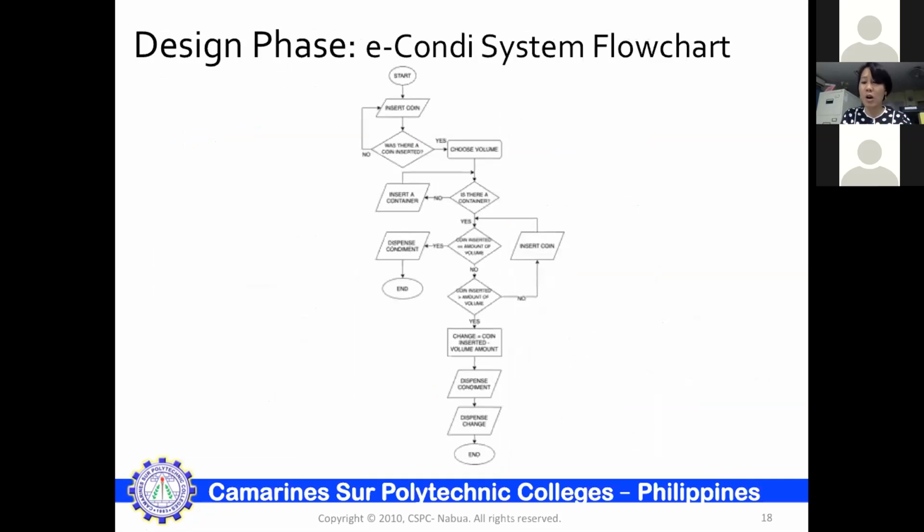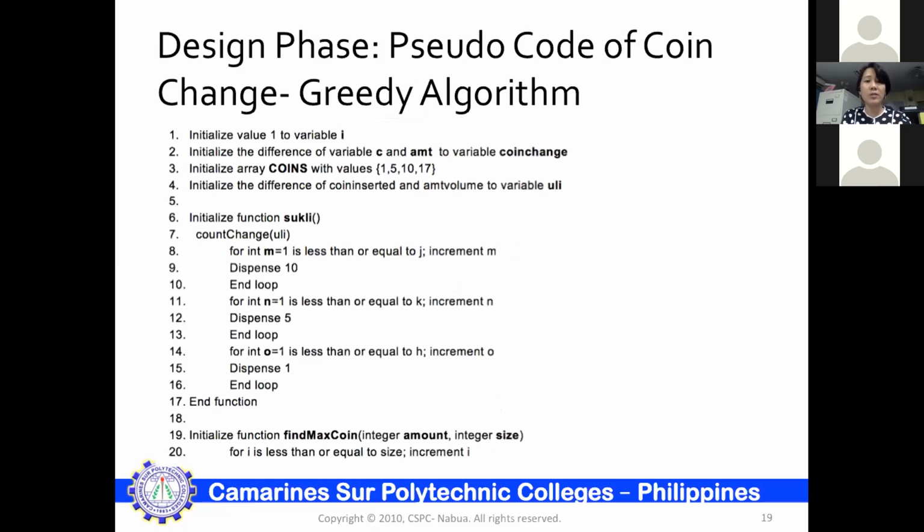And the figure on the screen is actually the system flowchart on how the eCondi operates. The same was actually utilized by the respondents who tested and evaluated the prototype to determine its functionality and efficiency. This is actually the pseudocode of the coin change using the greedy algorithm.